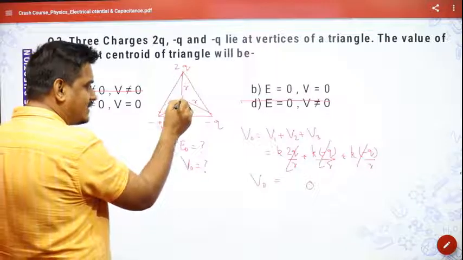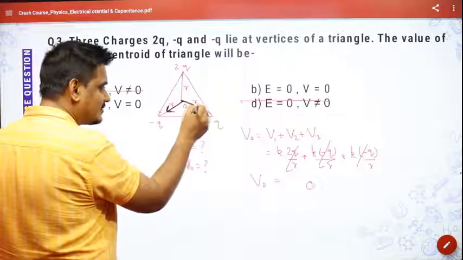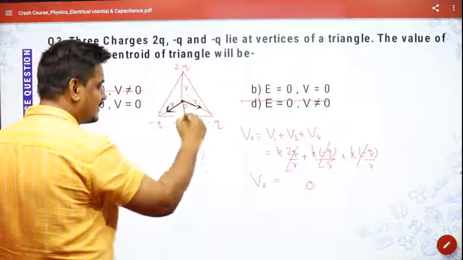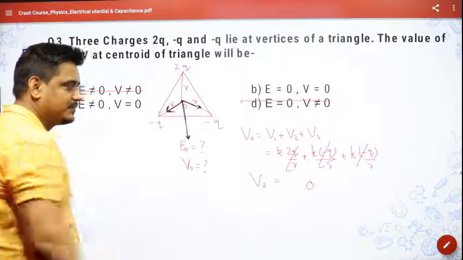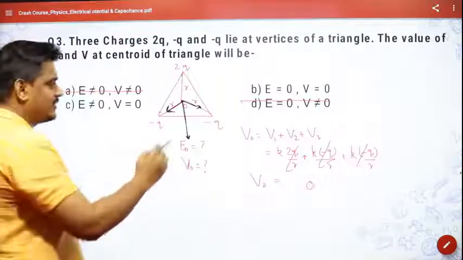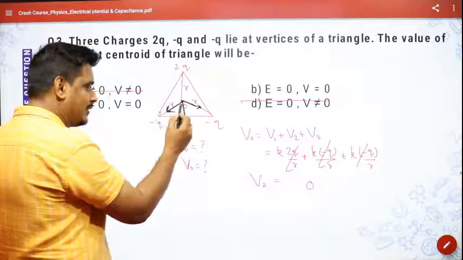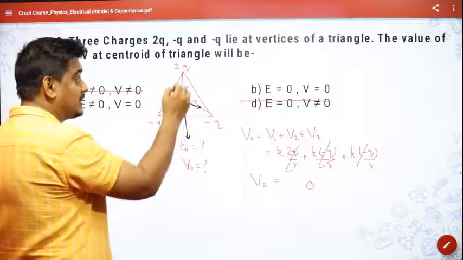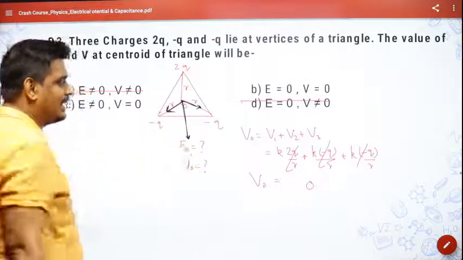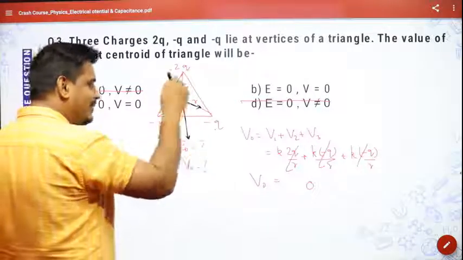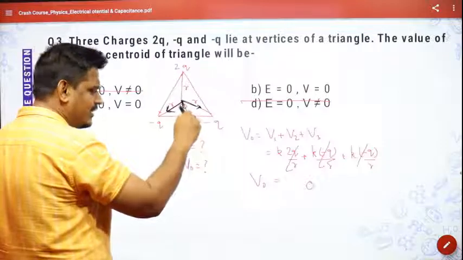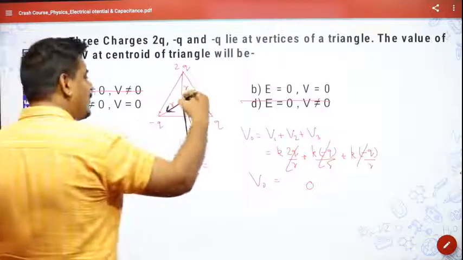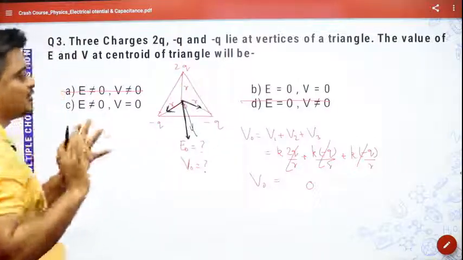Again it will have a field in this direction, and this 2Q will have a repulsive force in this direction, isn't it? Very clear. If I keep a unit positive charge here, then due to minus Q, attractive field, due to minus Q, attractive field, due to this 2Q, repulsive field. Now this minus Q and minus Q field will definitely be in this direction only. There is no question that electric field can be zero. Only if it would have been in the opposite direction, there is a chance of E being zero.